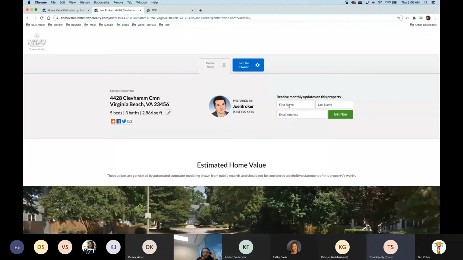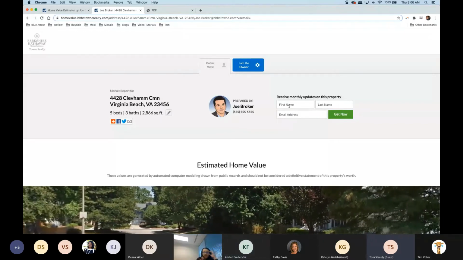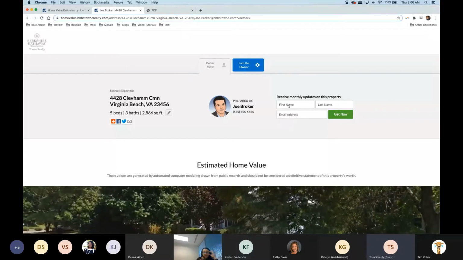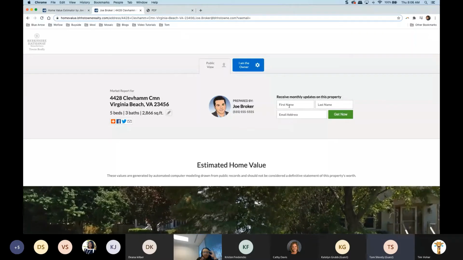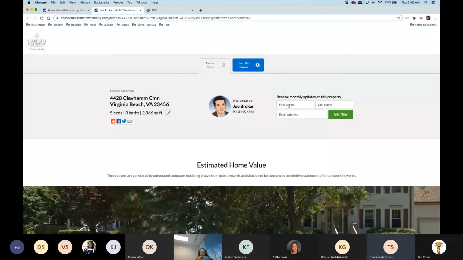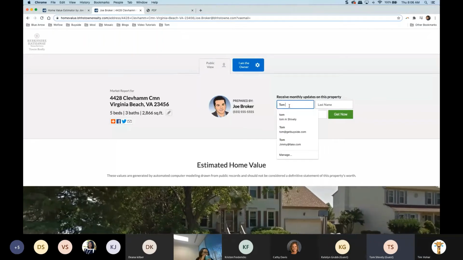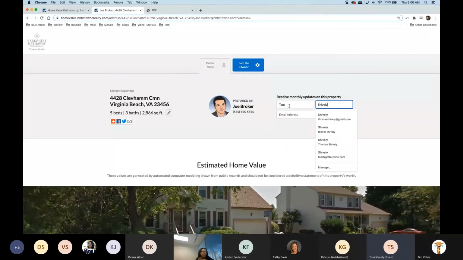Let's say we're at a barbecue and they say, I just don't know how much my home is worth. I say, hey, let me help you out here. We can go to this page, but we can also sign them up for this monthly report. So if this is something they're interested in, if they want to learn about real estate, all we'd have to do is pop in their name and their email address here. So let's do that really quick.